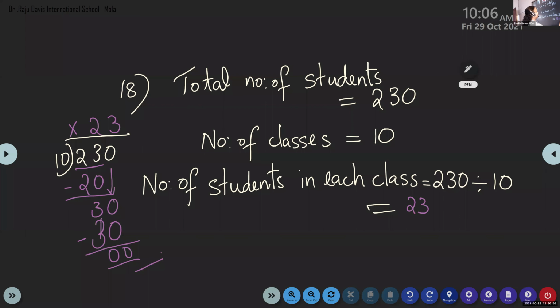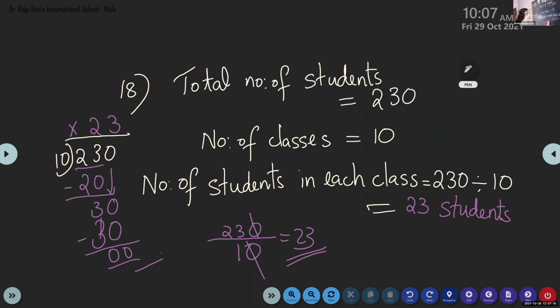There is one easy method, the cutting method. See children, we can also write 230 divided by 10 like this. You should cancel 0 from the numerator and one from the denominator, that is 23 divided by 1, gets 23. This cutting method, I think you will study in class 5. So 23 students are present in each class.